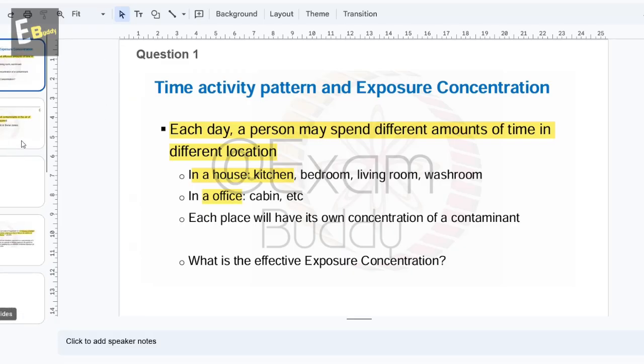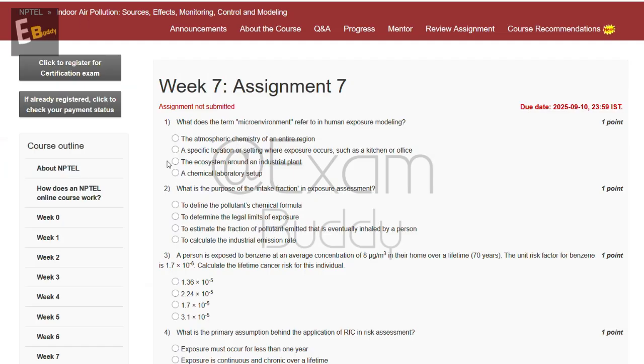So question first, each day a person may spend different amounts of time in different locations, in a house, kitchen, in an office. So the answer of our first question is B, a specific location or setting where exposure occurs, such as a kitchen or office.